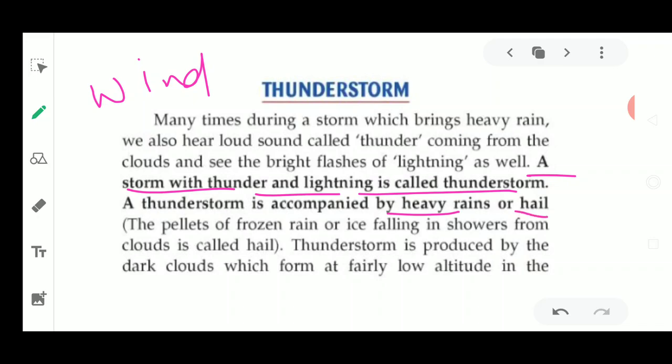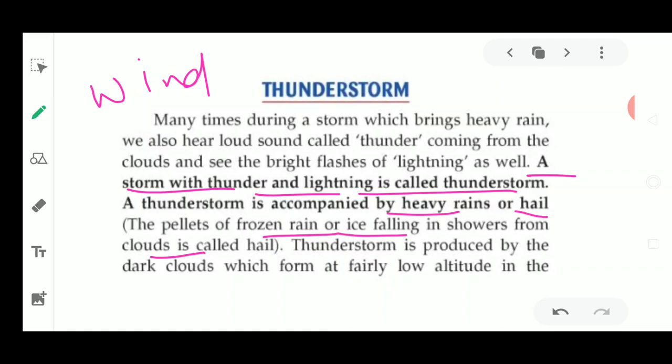We have seen that there are various forms of precipitation, where the most common form is rainfall in the liquid state, and if it comes in the snow form, it is in the solid state. And sometimes when it forms large pieces of ice, it is known as hail. So a hailstorm also prevails when a thunderstorm arises, either with rainfall or with hail. Hail means pellets of frozen rain or ice falling in showers from the clouds.